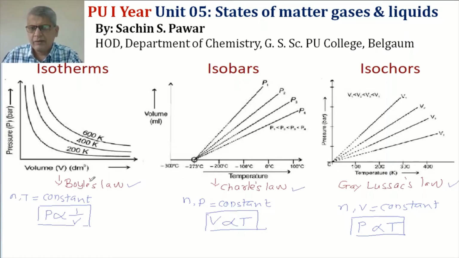The statement of Boyle's law: for a fixed amount of gas at constant temperature, pressure of the gas is inversely proportional to volume. Charles' law statement number 1: for a fixed amount of gas at constant pressure, volume of the gas is directly proportional to temperature. And Gay-Lussac's law: for a fixed amount of gas at constant volume, pressure of the gas is directly proportional to temperature. So we have seen these three laws. Let us learn them one by one.